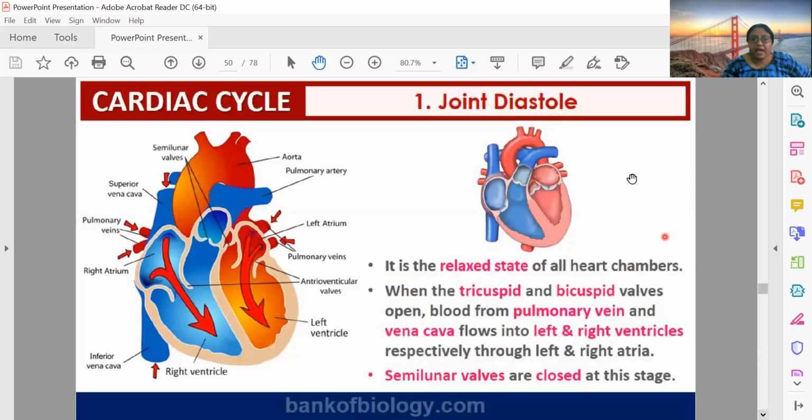So at this stage, tricuspid and bicuspid valves are open. So blood from pulmonary vein and vena cava. The pulmonary vein will be carrying blood to the left atrium, and the vena cava will carry it to the right atrium. So they will be reaching here. Semilunar valves will be closed at that time, and ventricles are also in the diastole condition. So obviously atrium needs to be in diastole condition, then only it is possible that the blood will rush into the atrium.